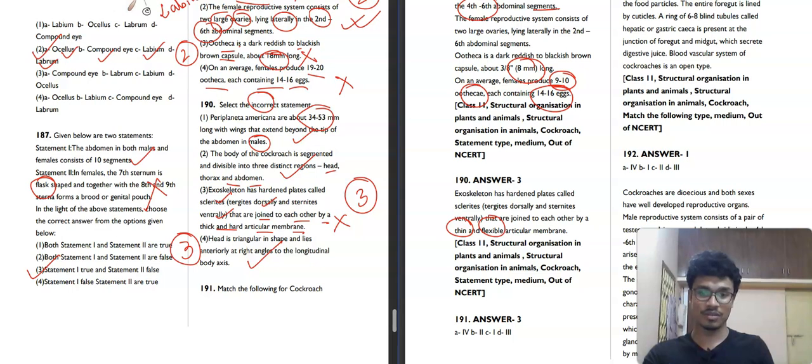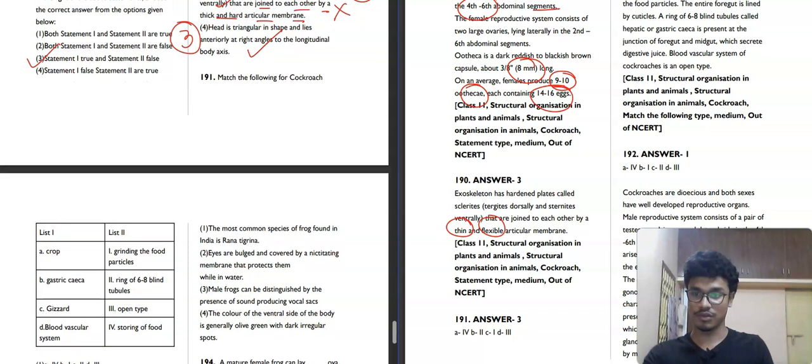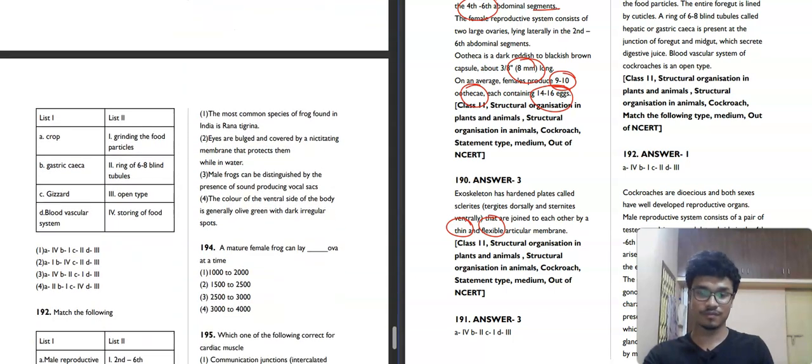Now moving to the next question, question number 191. Match the following for cockroach. List 1 and list 2. Crop, gastric caeca, gizzard, blood vascular system. So crop, what does crop do? Crop does storing of food. And what does grinding of the food particles? That is gizzard.